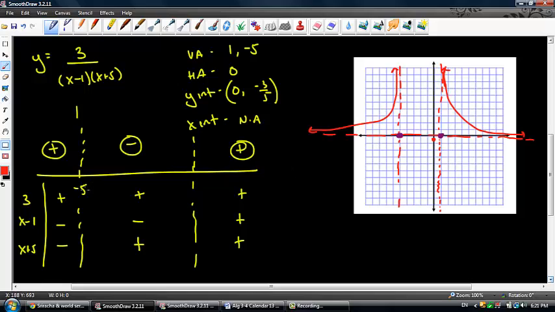Now, between -5 and 1, I'm negative. And so what that creates is this sensation of a graph that kind of does something like this. And the reason why it shoots down is because it's going to be straight up negative, and it also has to pass through this y-intercept and get really, really, really close to that vertical asymptote. And so your graph kind of looks like this, which is kind of neat. All right, one last example, and then we're done, I promise.